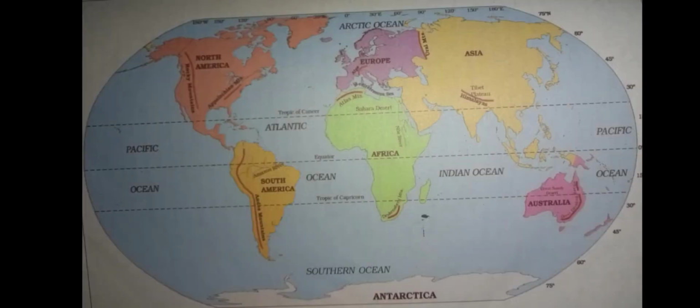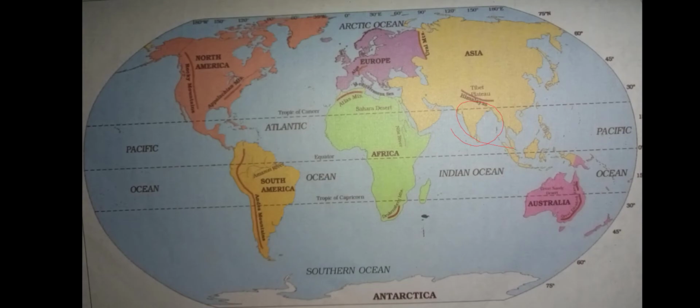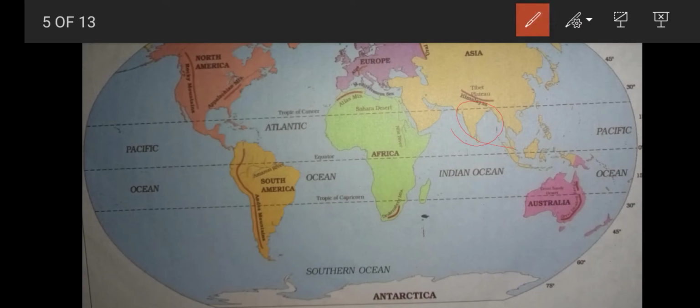This is our world map, a very interesting map. Where are we living? Here in India. India is in which continent? Yes, Asia. Next to Asia, to the west, which means left, what is the continent? Europe. And see North America and South America. Here Africa, and Australia and Antarctica.